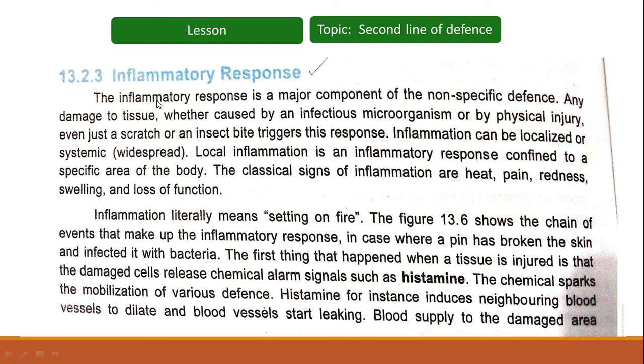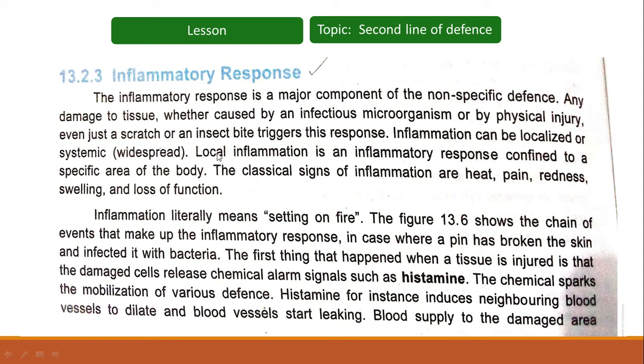Next we have the inflammatory response. Inflammation, as the name indicates, means swelling; the word literally means setting on fire, or redness or burning. The inflammatory response is a major component of the non-specific defense.